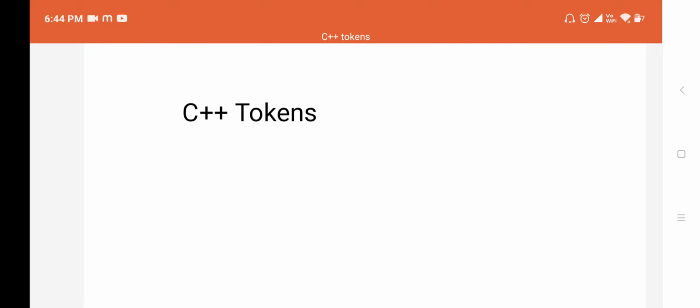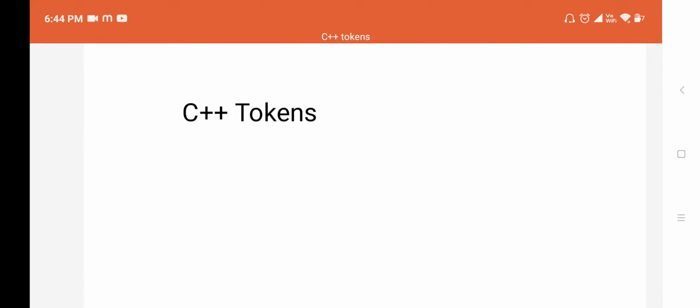Today in this class I am going to explain C++ tokens. This topic was already explained in C programming also. It is the same topic, here I am explaining C++ tokens.